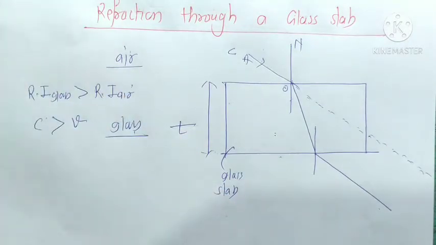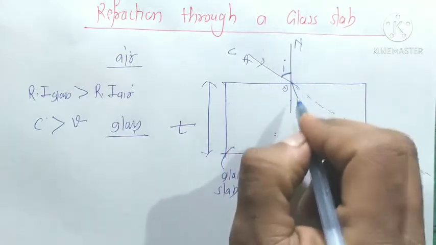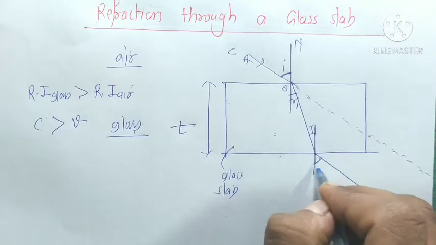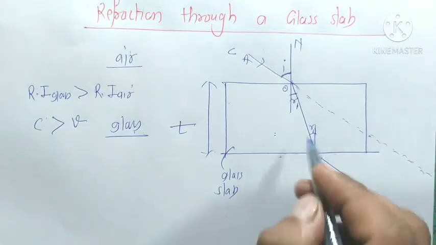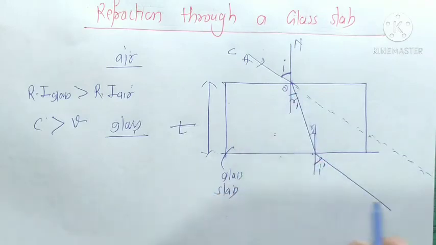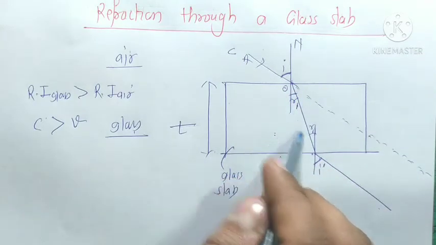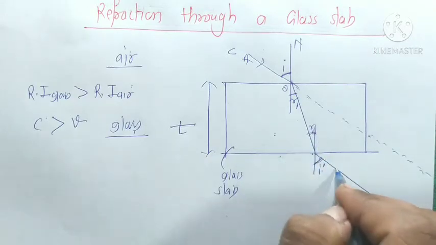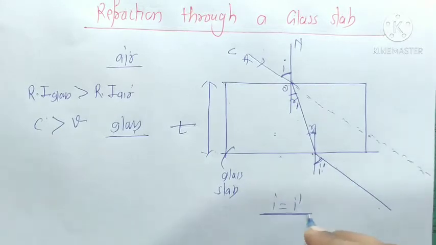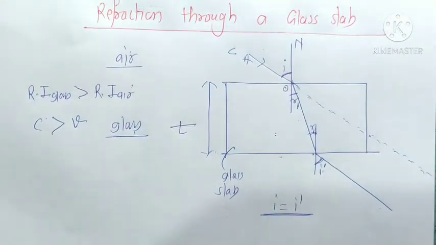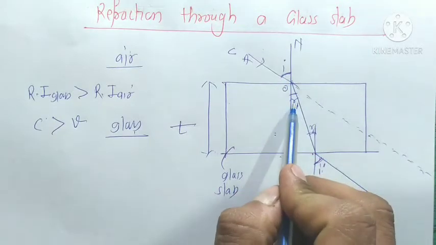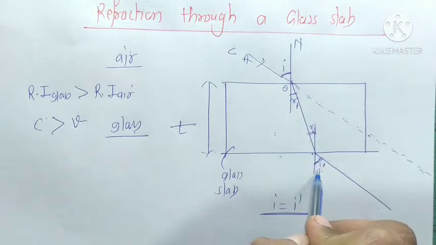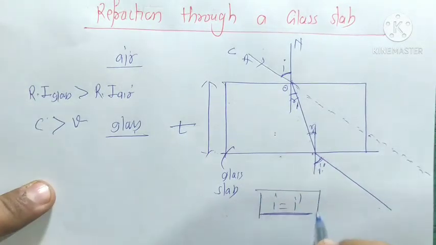Here this is the angle of incidence I, and this is the angle of refraction R1. This is the angle I dash. Refraction happens here also, when the light goes from a denser medium to a rarer medium, away from the normal. Here this is the angle of incidence R1 and this is the angle of refraction I dash. So we have to prove that I is equal to I dash.